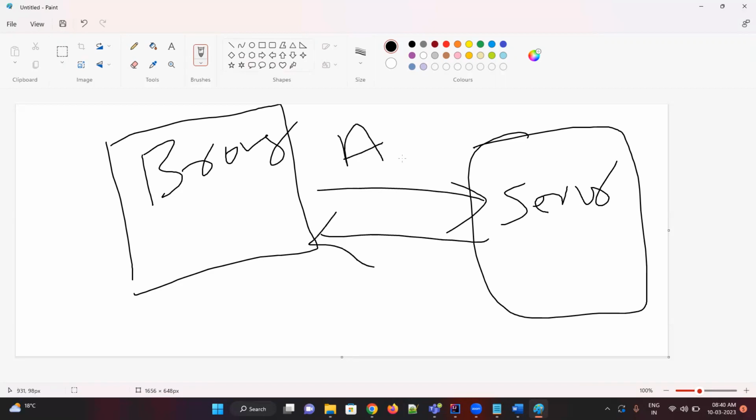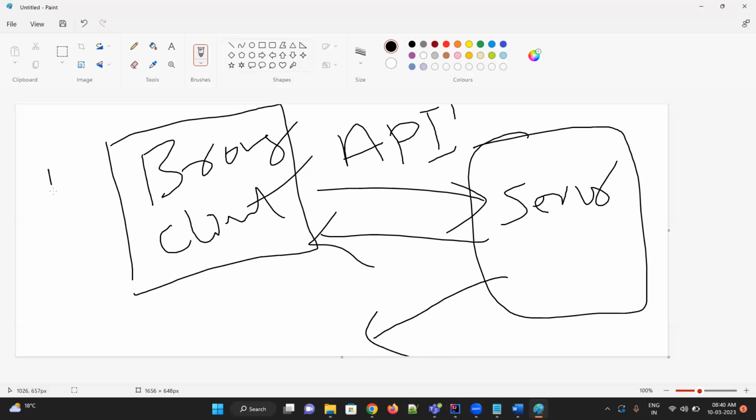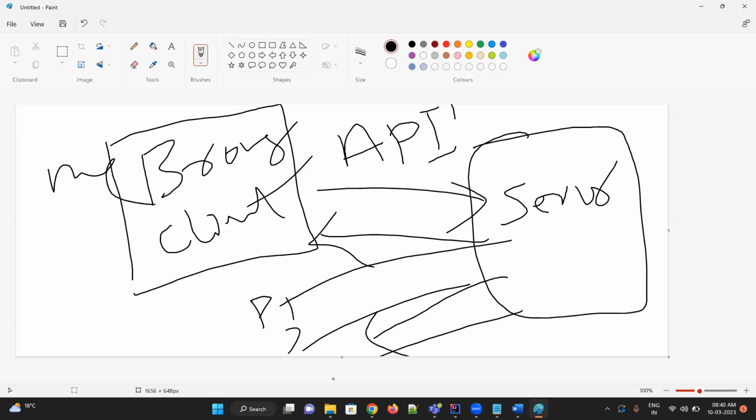API is nothing but application programming interface. It helps us communicate between our client and our server. Suppose I'm teaching this class, and you are able to see it on your own machines, laptops or mobiles. How is it happening? There should be a common server where whatever I'm displaying goes, and everyone accesses it. Like this is me, and you guys are person 1, person 2, person 3. Everyone will get to know this. It is nothing but data.